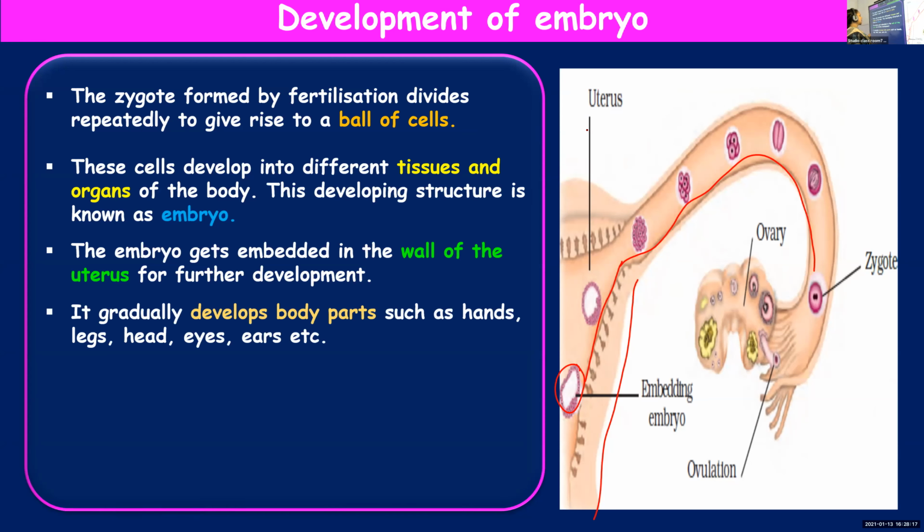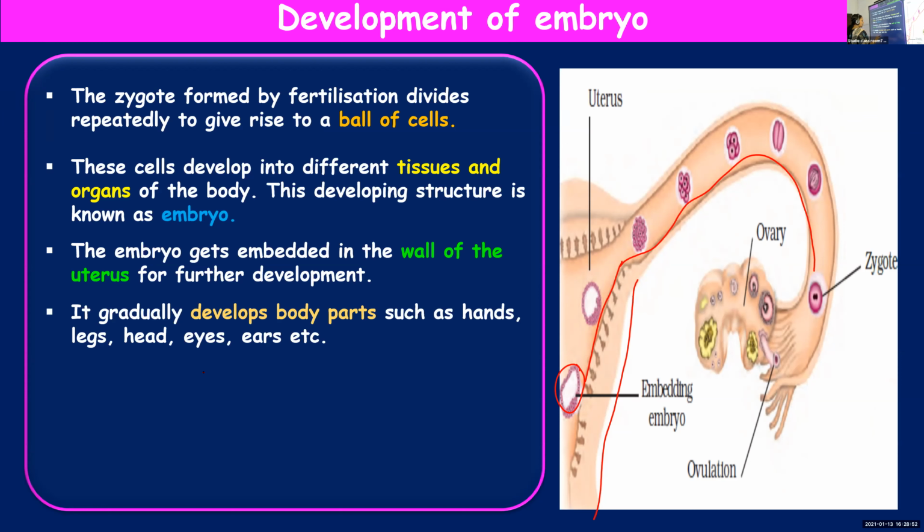It gradually develops. Once it has got attached to the uterine wall, now the embryo will slowly develop and you can see body parts being formed. In the case of the embryo, and in the zygote, we cannot distinguish any body parts. But this embryo, after getting attached to the uterus, undergoes further development and forms a fetus. Okay, first it was a zygote.